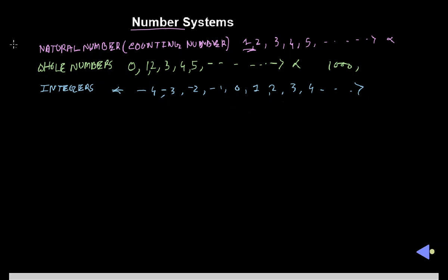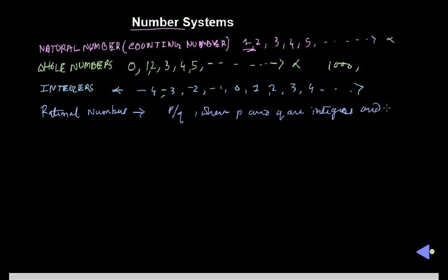Next we come to the next number system, that is called rational numbers. What are rational numbers? Those numbers which can be expressed in the form p upon q, where p and q are integers, and the second condition is that q is not equal to 0.